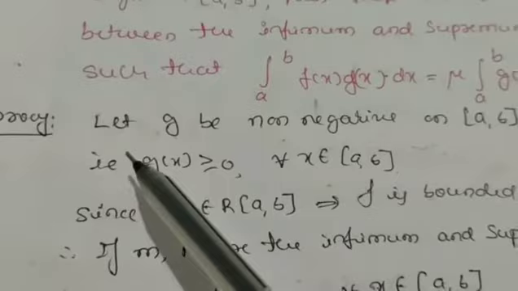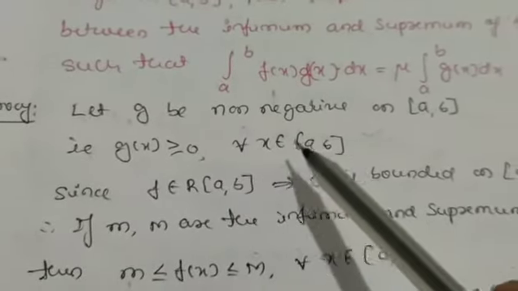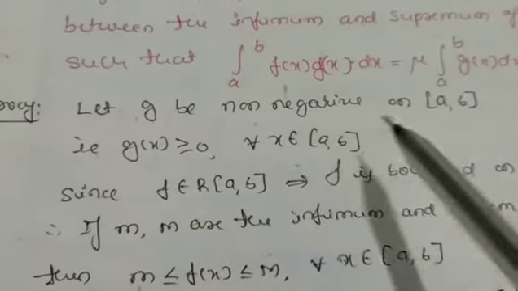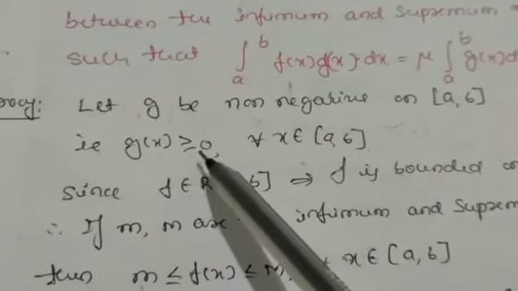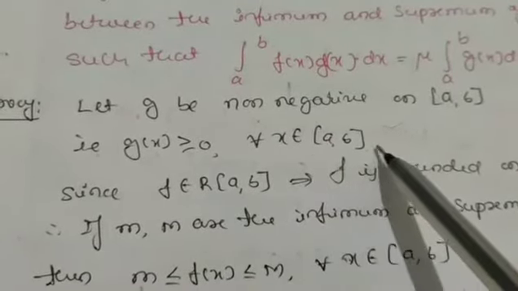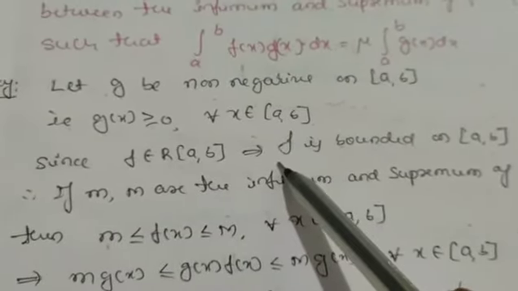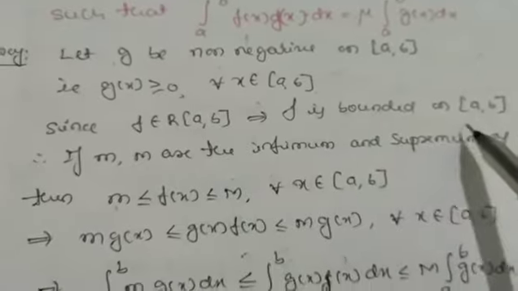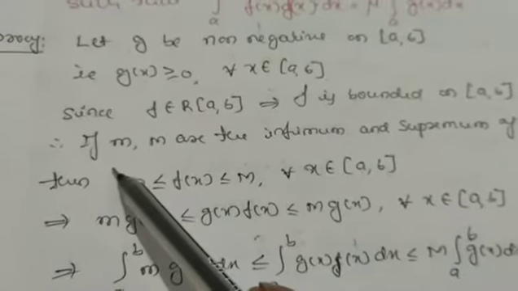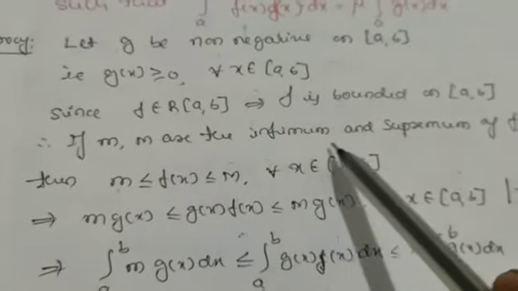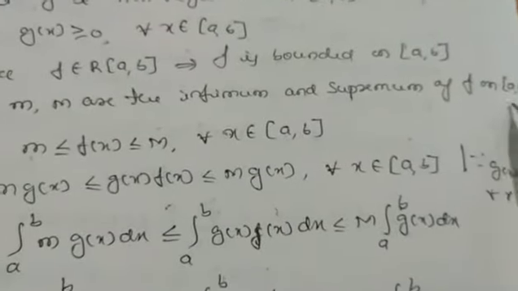Let us take the proof. Let g be non-negative on a comma b, that is, g is a positive function here. That is, g of x is greater than or equal to 0 for all x belongs to a comma b. Since f is Riemann integrable, this implies f is bounded on a comma b. So it has small m and capital M, the infimum and supremum of f on this interval a comma b.